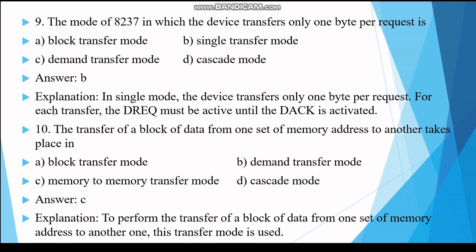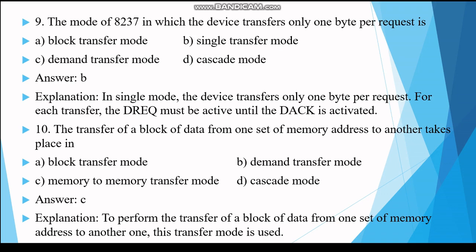Next question: the transfer of a block of data from one set of memory address to another takes place in answer C, memory to memory transfer mode. Explanation: to perform the transfer of a block of data from one set of memory addresses to another memory address, this transfer mode is used, that is the memory to memory transfer mode.